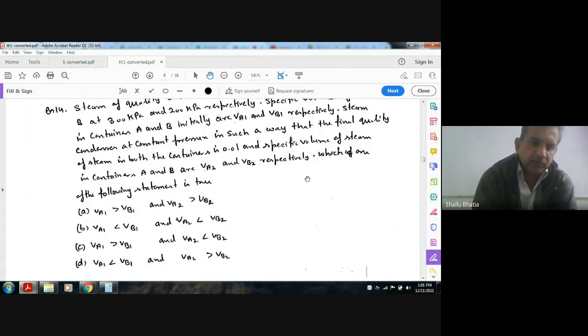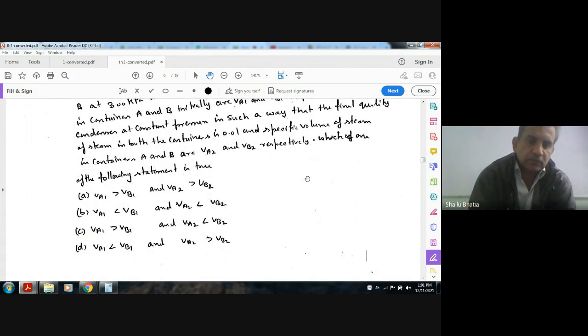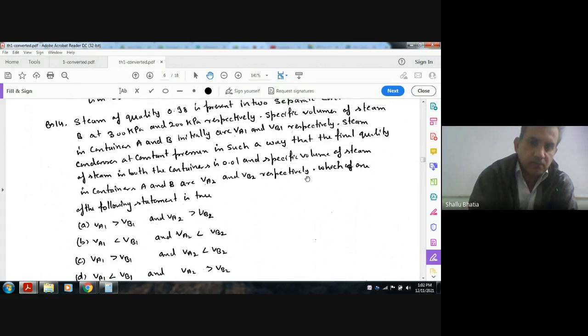Option A, VA1 is more than VB1, VA2 is more than VB2. Option B, VA1 is less than VB1, VA2 is less than VB2. Option C, VA1 is more than VB1, and VA2 is less than VB2. And D, VA1 is less than VB1, and VA2 is more than VB2.